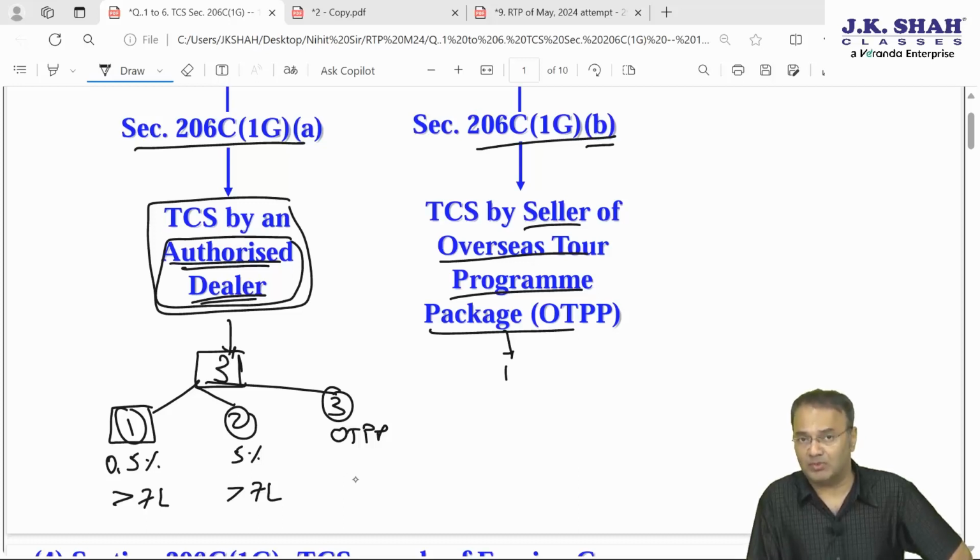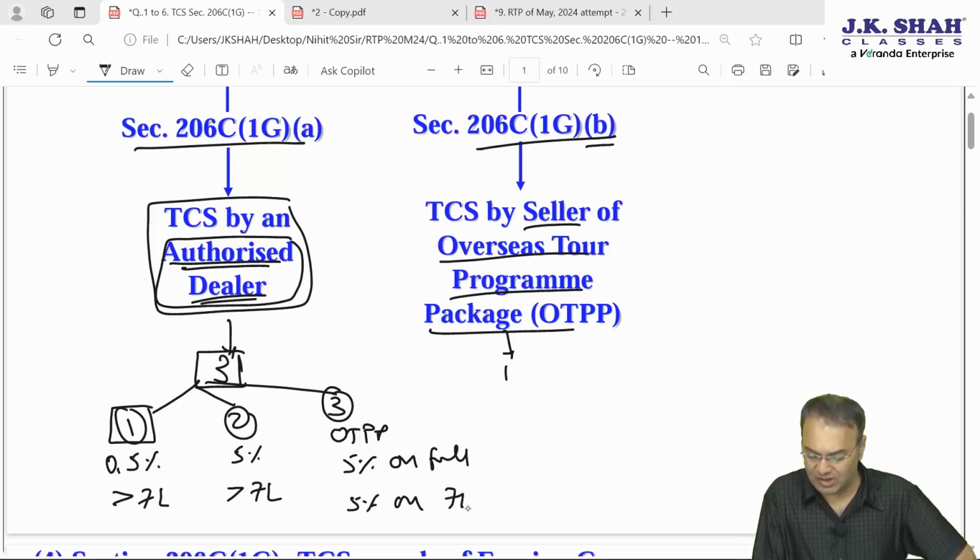Up to 30th September 2023, it was 5% on entire amount, on full amount. And now from 1st October 2023 onwards, it shall be 5% on first 7 lakhs and 20% on amount exceeding 7 lakhs.